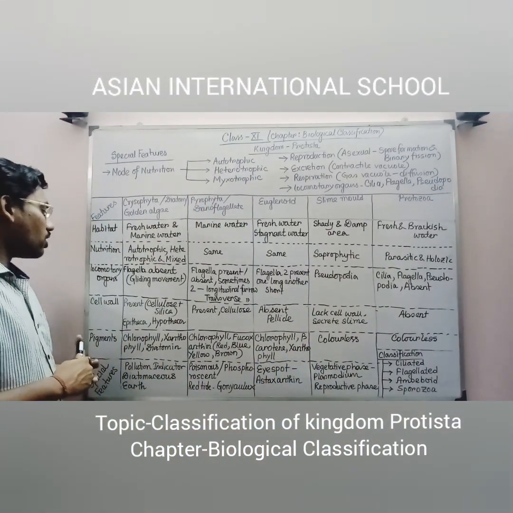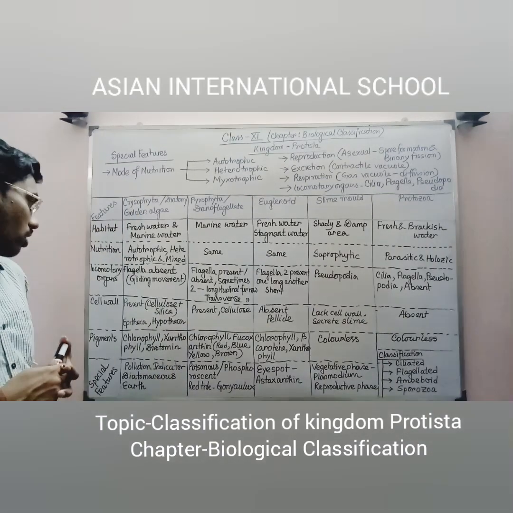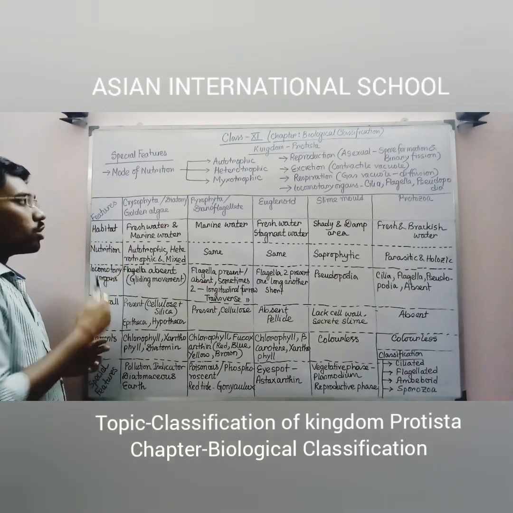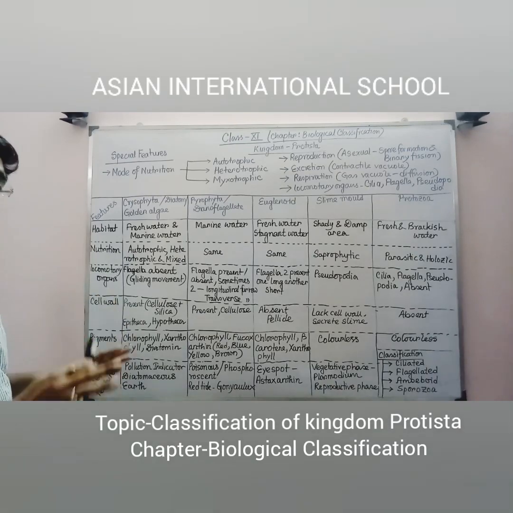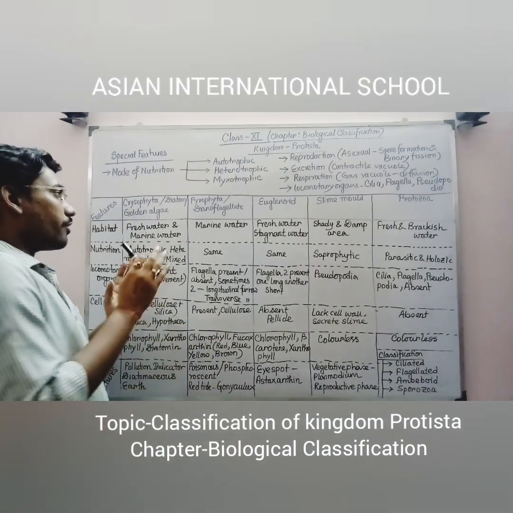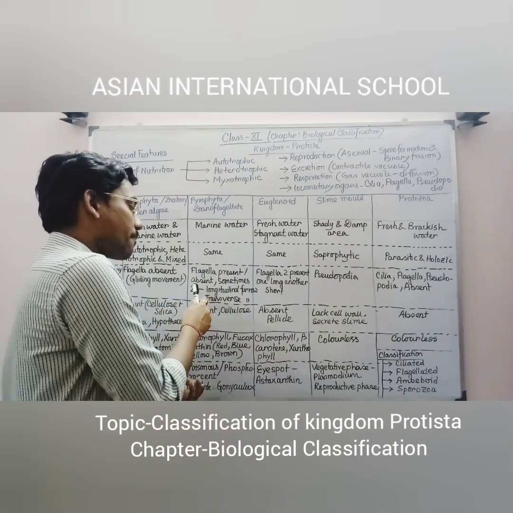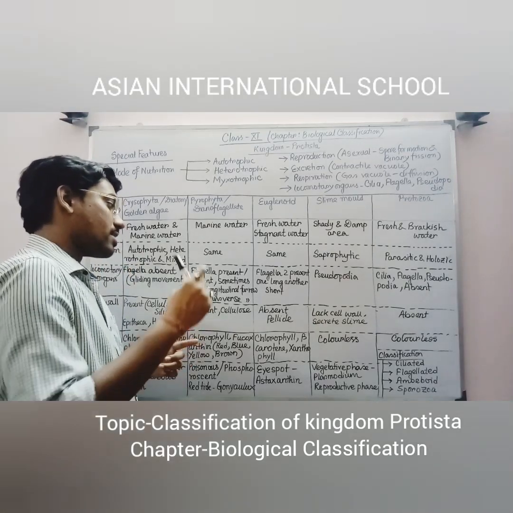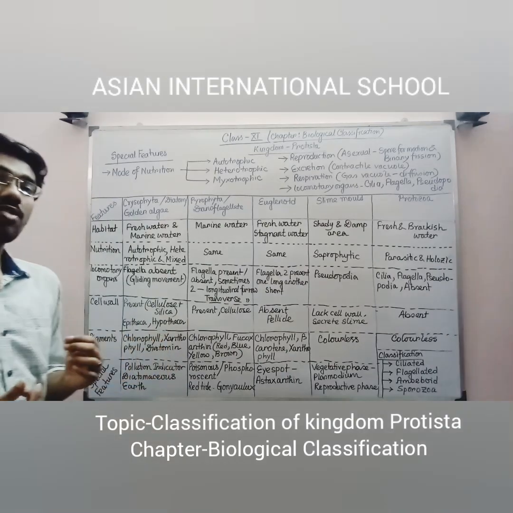If you go for the third point, that is locomotory organ. If you consider the locomotory organ, here you can see in case of golden algae or diatom, flagella is totally absent. So for that reason they show the type of movement that is gliding movement. If you go for the dinoflagellates, flagella can be present or sometimes they can be absent also. Sometimes even two flagella are present. One is present along the longitudinal furrow, another one is present along the transverse furrow.